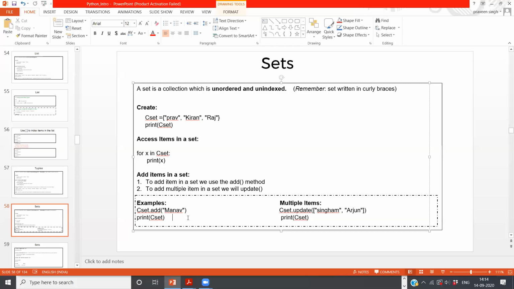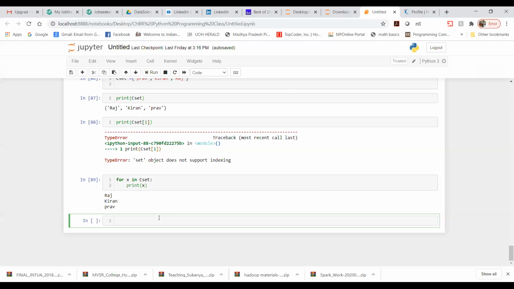Suppose you wanted to add multiple items in a set, then how are we going to do that? Here we can write cset.update, and then I have just added Singam and Arjun. So we need to perform this kind of action right away. So let me share my screen.